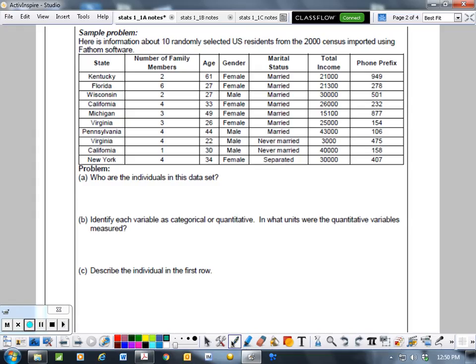Okay, so we imported this data on 10 residents using the 2000 census. Here we have one resident that lives in Kentucky, has two family members, is 61, female, married, her income is $21,000 a year, and her phone prefix is 949. That's all the different characteristics for that one individual. Then we have these variables here: the state they live in, the number of family members, age, gender. These are all variables.